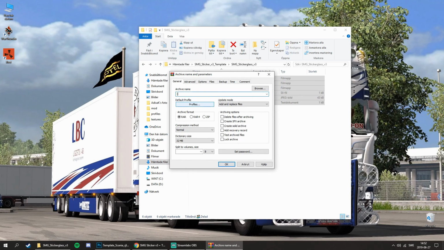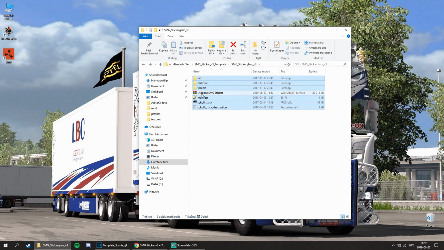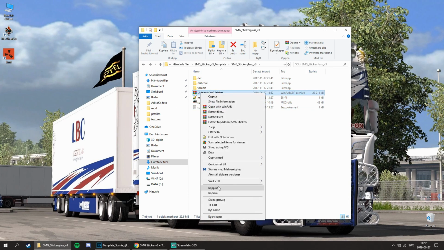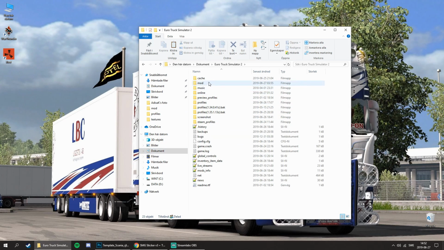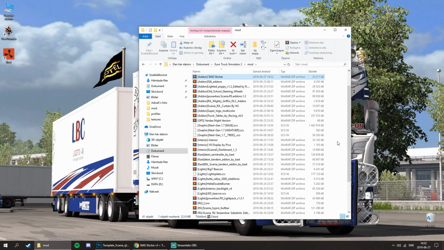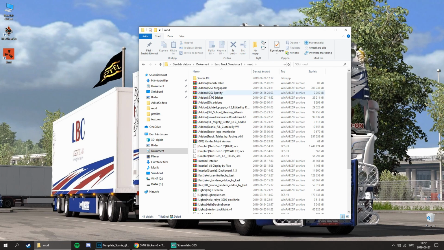So I'm going to go for sticker, and make sure you have zip and from normal to store. Make sure you did this and okay, and copy it and go to your mod folder in Euro Truck 2 mod and drop it here, so you can see it here.